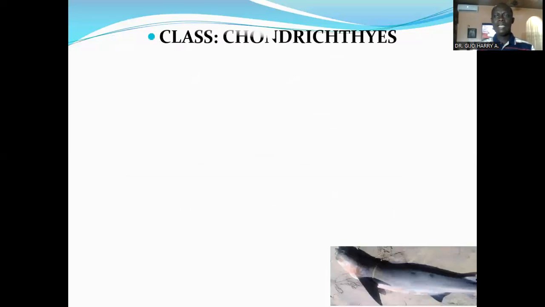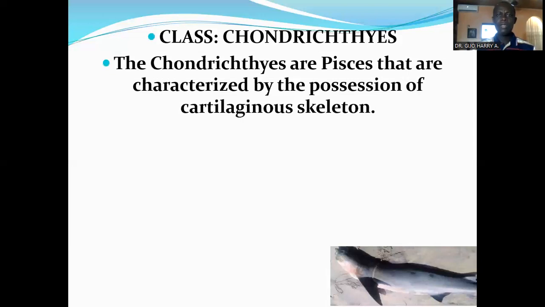Now I want to look at the first class in the superclass Gnathostomata, and that's the class Chondrichthyes. The class Chondrichthyes consists of Pisces that are characterized by the possession of a cartilaginous skeleton.